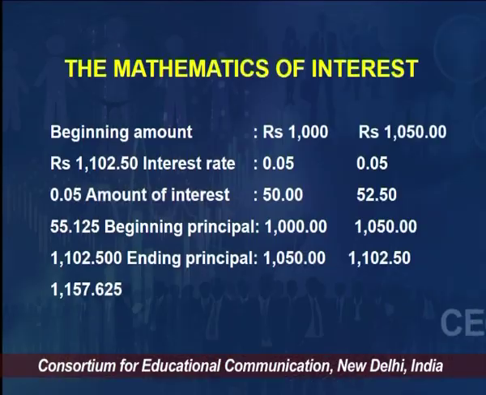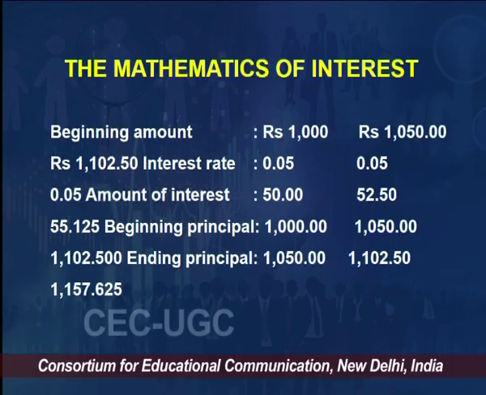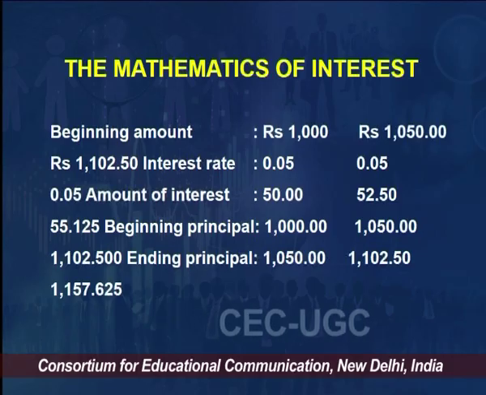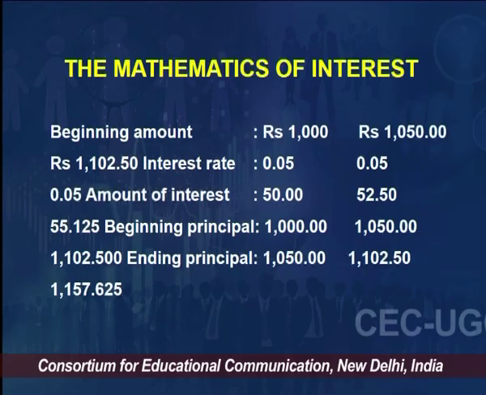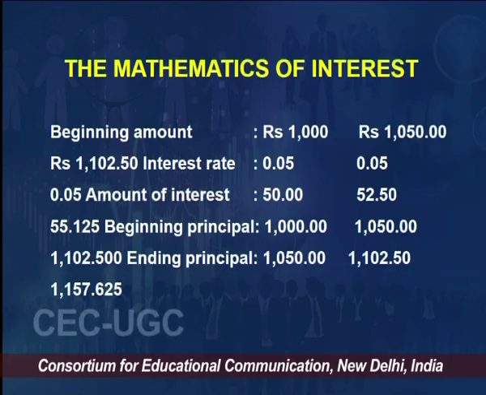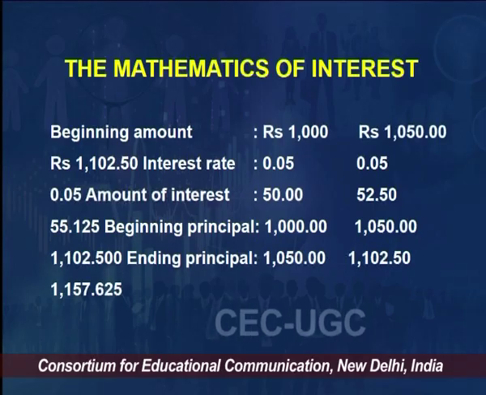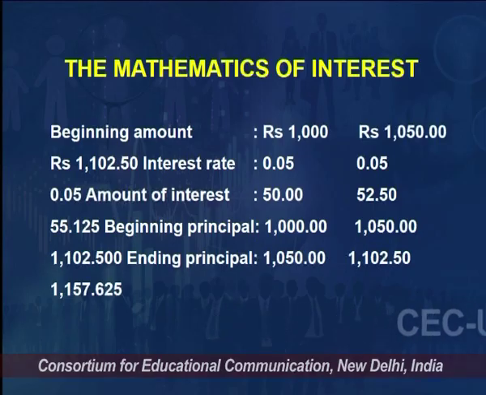So this is interest on interest. Most of you would have used this term in basic mathematics in your initial school days, right? We all know compounding. It's not rocket science. But this mathematics of interest is very interesting. Have a look at the example. If I have a beginning amount of 1000 rupees in hand, and the rate of interest is 5%, how much interest would be earned? It would be 50 rupees on 1000, right? Then the beginning principal here is 1000 rupees, and the ending principal would be 1050, because I earned 50 rupees.